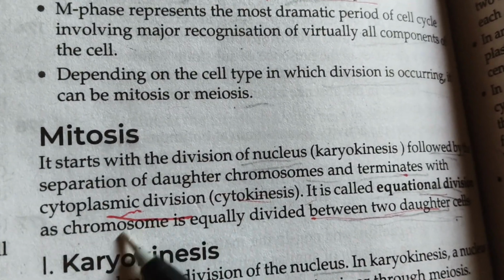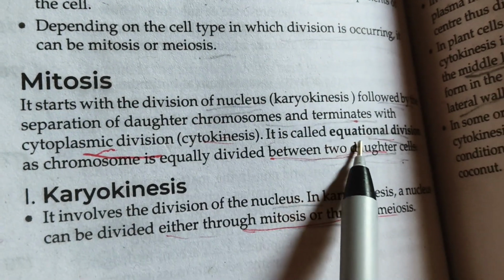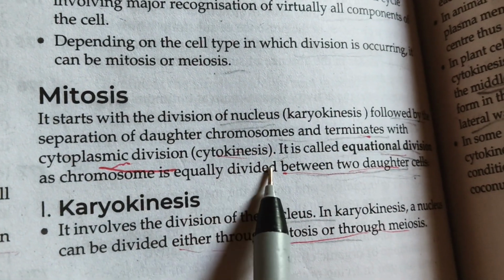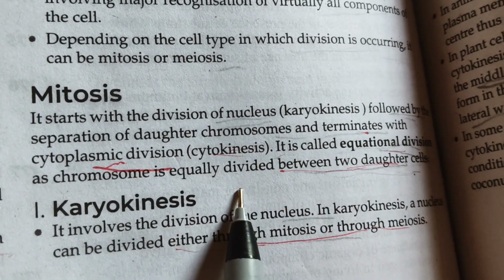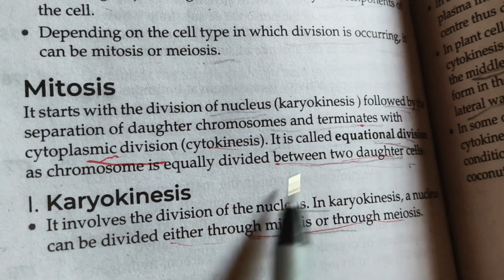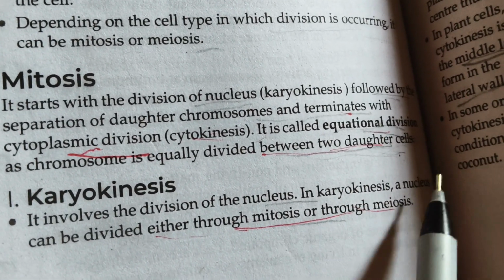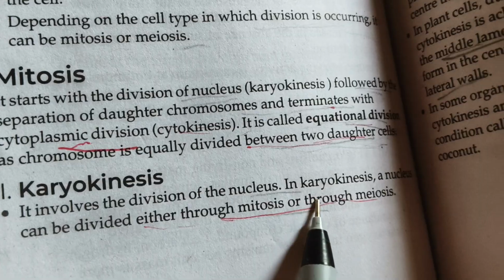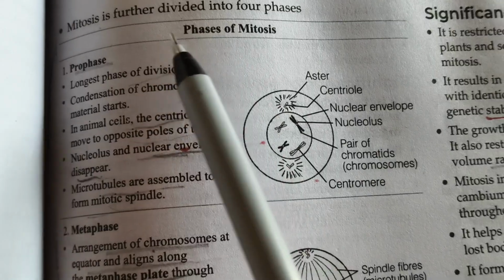Mitosis starts with the division of the nucleus, karyokinesis, followed by the separation of daughter chromosomes, and terminates with cytoplasmic division, cytokinesis. It is called equational division as the chromosomes are equally divided between two daughter cells. Karyokinesis involves the division of the nucleus. The nucleus can be divided through mitosis and through meiosis. Mitosis is further divided into four phases.